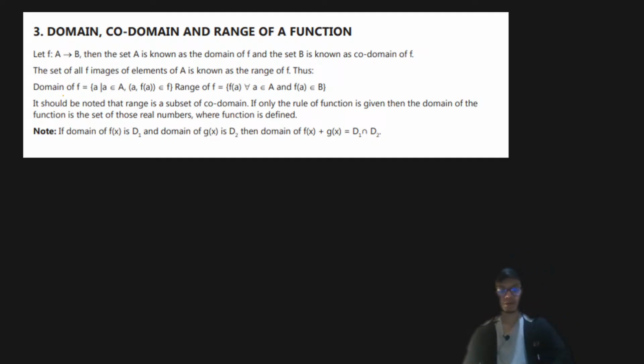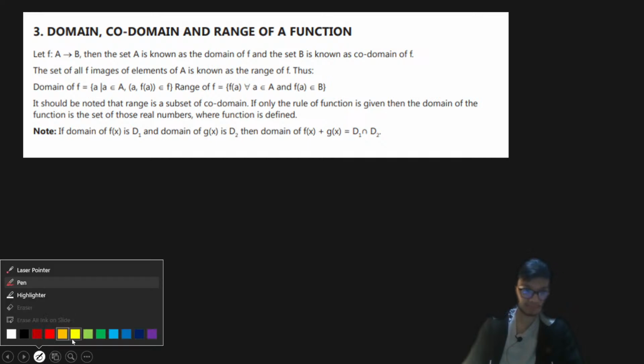Now, for a function to be defined, it has to be defined between two particular sets. Let's say a function is defined between two sets A and B. Whenever we do the mapping from one set to another, the set from which the map is done is called the domain set, or simply the domain.